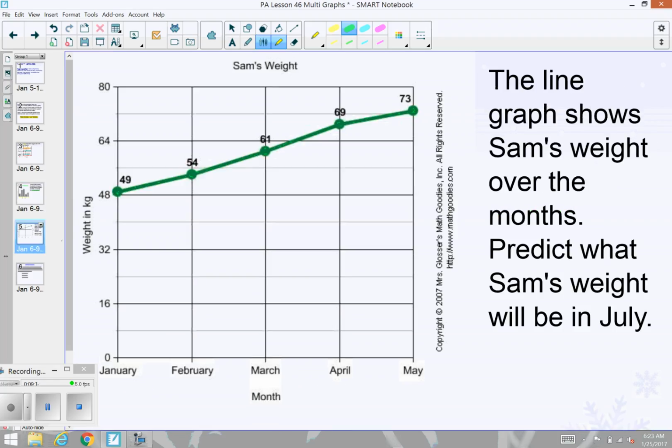Our last graph today is a line graph. A line graph is a continuous graph. It shows a line that continues over time. We're looking at the same type of topic. In this case, we're looking at Sam's weight, and how Sam's weight changes over time. Another typical type of graph that we would see is the stock market. How does the stock market change over time for a particular stock? How does the weather change over the days of the month? Those are types of graphs where it's continuous, and we're looking at the same category over time. That's what's different about a line graph.